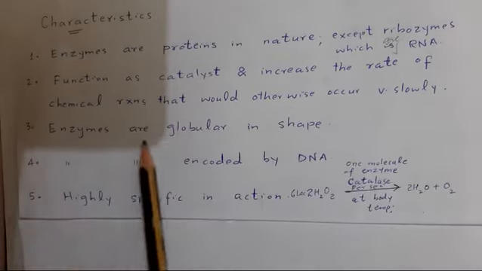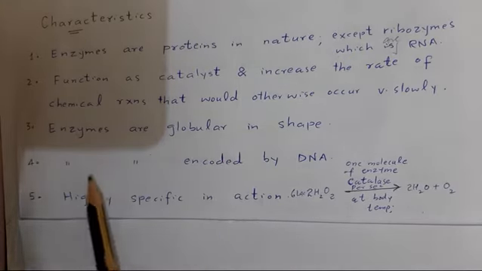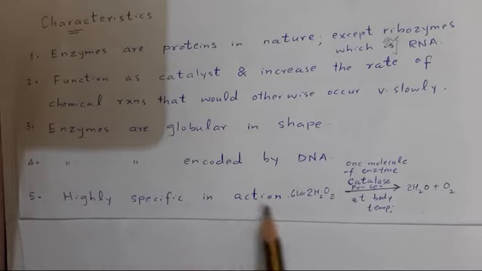Number third, enzymes are globular in shape. Globular means globe-like, and enzymes are encoded by DNA. As you know, enzymes are proteins, and the information for protein synthesis is encoded in DNA molecules. Enzymes are highly specific in action, that is, each enzyme will catalyze only one type or one kind of reaction. For example, protease will catalyze only the breakdown of proteins, not of carbohydrates, lipids, etc.